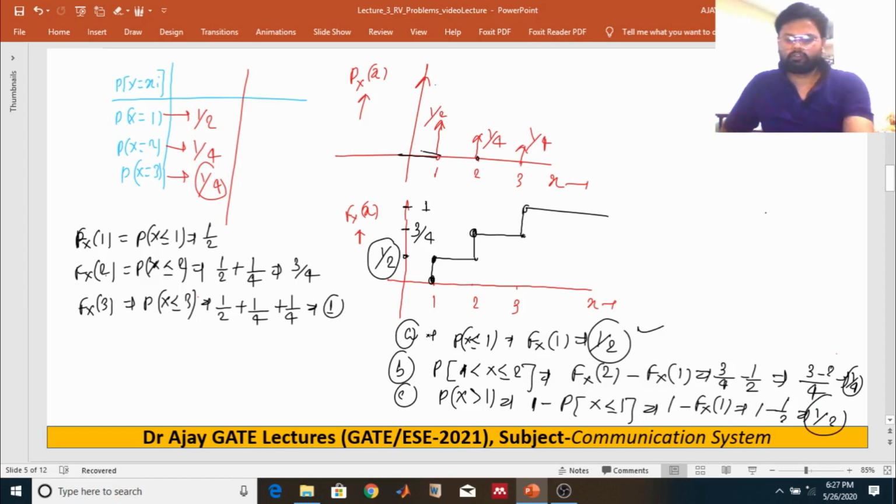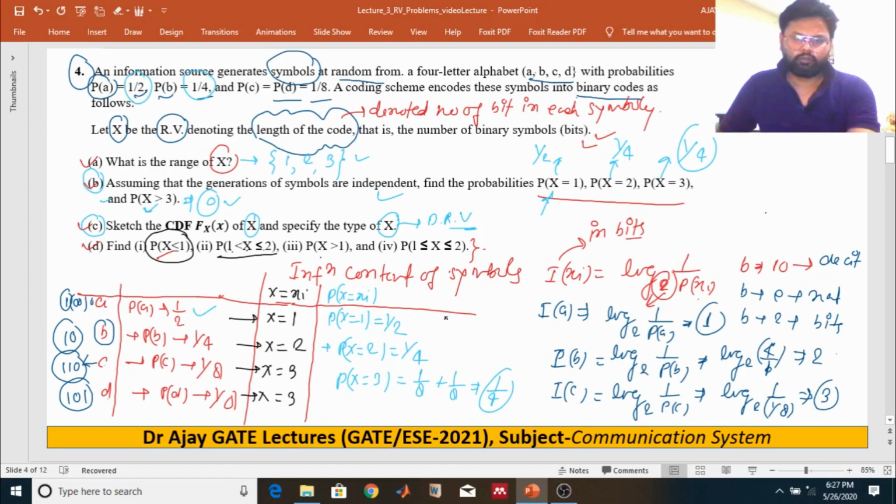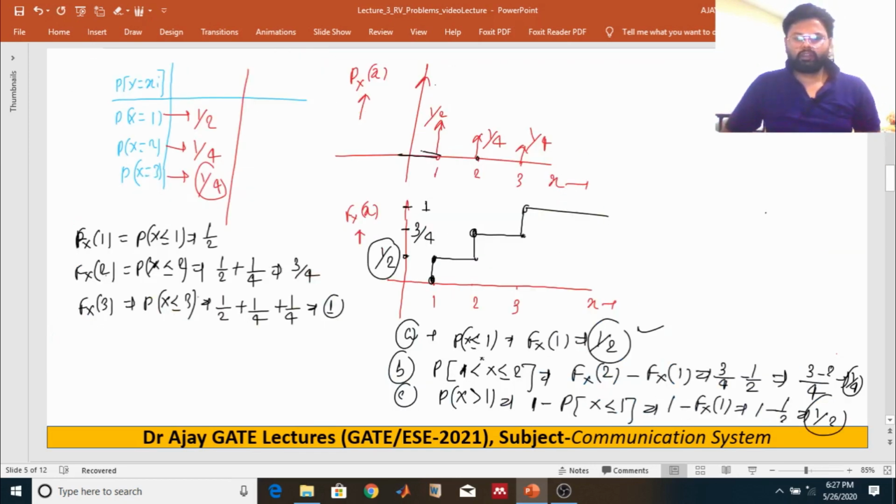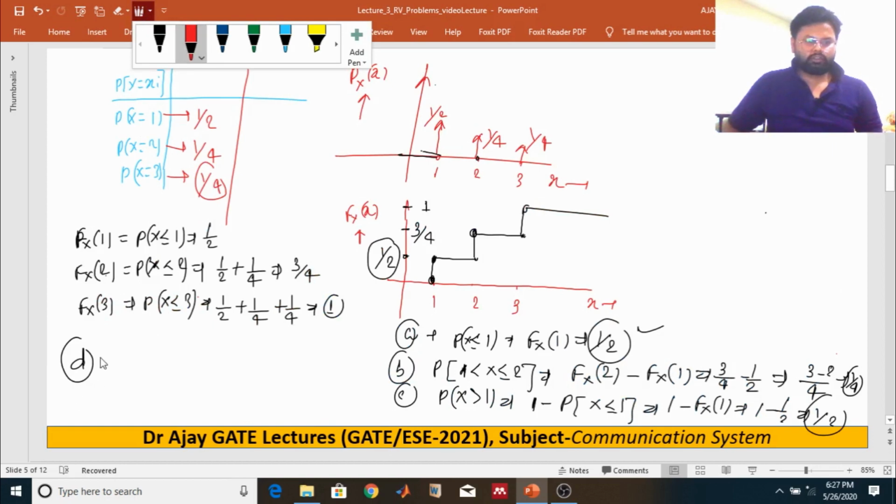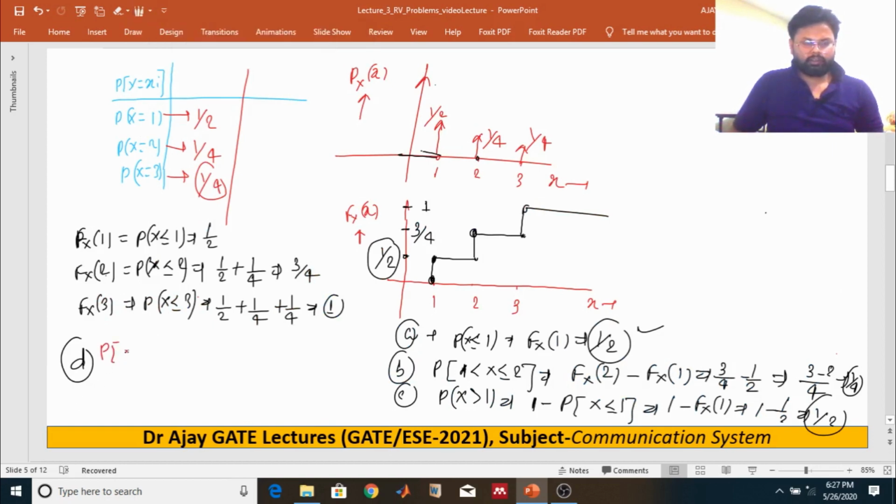And what about the fourth part? The fourth part, the d part, is that we have to find out the probability of random variable x greater or equal to 1 and less or equal to 2.